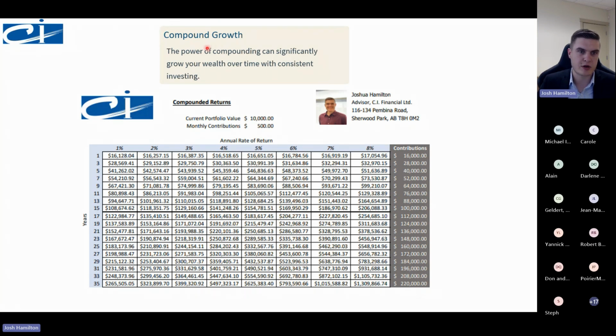Now, a really good example of why time and market is important is compounding growth. And that's what's really spoken about when talking about investing. So within this example, we're looking at a current portfolio. Let's say you're just getting started. It's at $10,000 and you have a monthly contribution of $500. Say you're 20 years old. In 35 years, you'll be 55. With only $220,000 worth of contributions, your money would at bare minimum turn into $625,000, because 5% is the minimum we look for, to a maximum of 1.3 million and up. Right? So it's all about having that time and market, because that's not a whole lot to invest, but that's a whole lot to have in retirement.